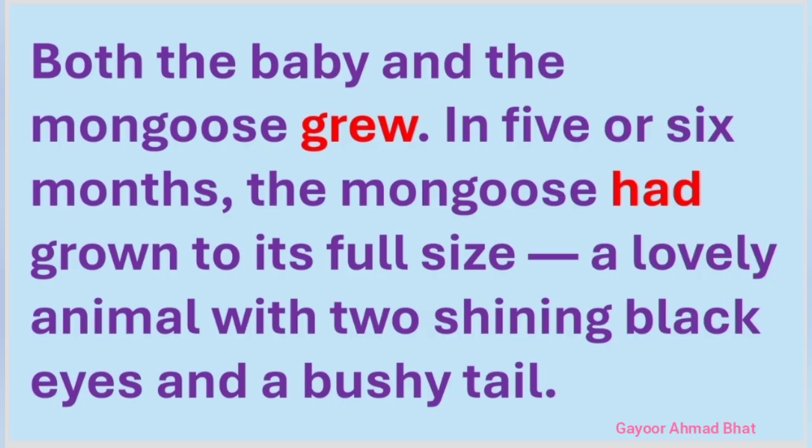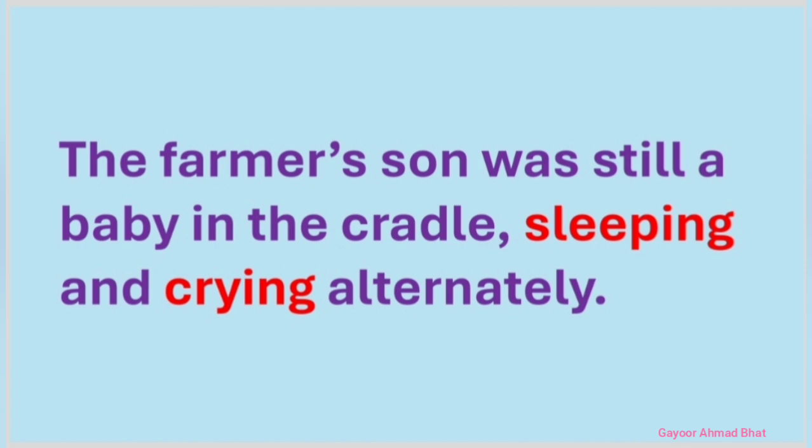Both the baby and the mongoose grew. In 5 or 6 months, the mongoose had grown to its full size, a lovely animal with 2 shining black eyes and a bushy tail. The farmer's son was still a baby in the cradle, sleeping and crying alternately.